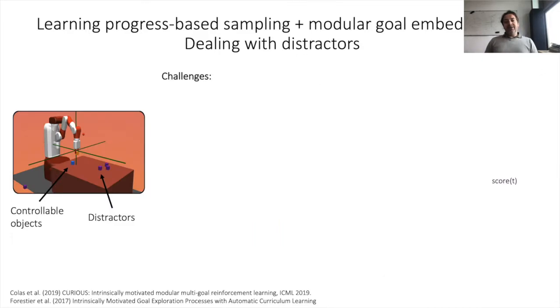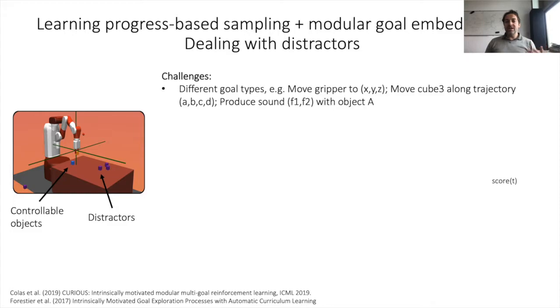Okay, so let's study this idea in the context of a complex environment, such as the ones illustrated on the left with this simulated robot. So first, in this kind of setup, there can be different types of goals ranging from moving a gripper to a particular position to moving an object along a target trajectory or producing a sound with a certain frequency with object A. If the robot samples goals by sampling a random target value in all dimensions of all objects, it will entirely fail to learn anything.